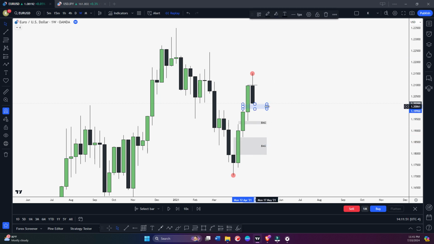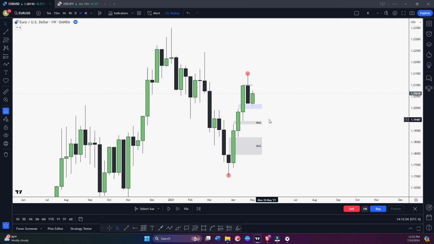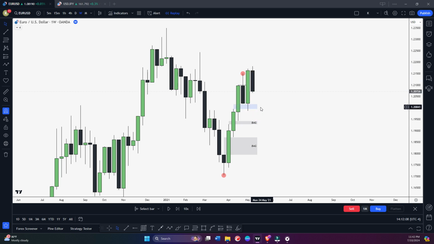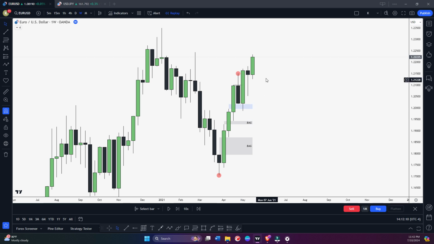So if we see any confirmation in this fair value gap, once the market taps this fair value gap and on the lower time frame it gives confirmation, then we can look for the setup at this fair value gap instead of waiting for a deeper retracement. Okay. And if you see, we tap this fair value gap and continue trading higher basically. So this is what I am saying. This is what a breakaway gap is basically. I hope you guys now understand what a breakaway gap is.